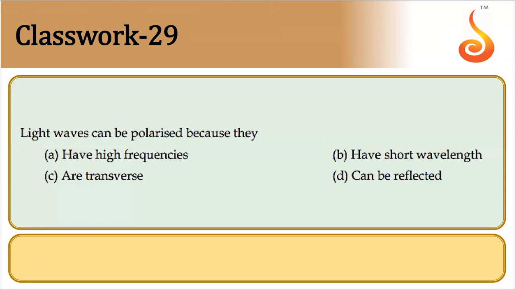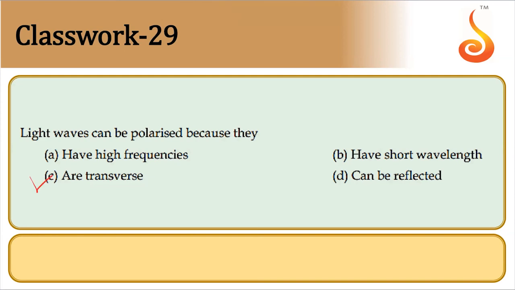Light waves can be polarized because they have high frequency, have short wavelength, are transverse, can be reflected. So the answer to this is based on the previous question. Light waves can be polarized because they are transverse waves.